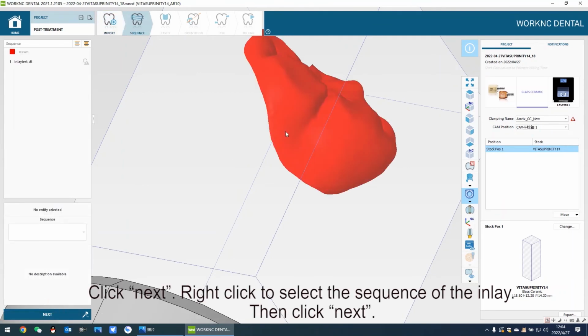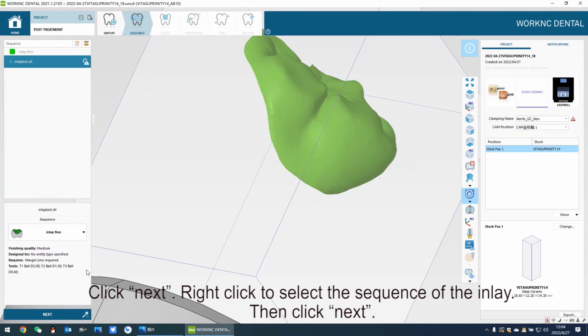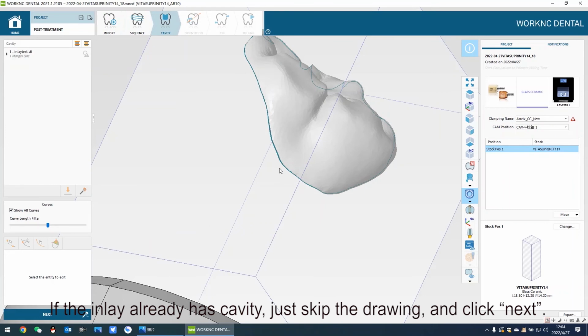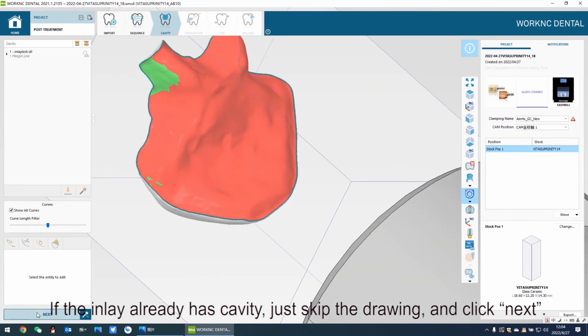Click Next. Right-click to select the sequence of the inlay. Then click Next. If the inlay already has cavity, just skip the drawing, and click Next.